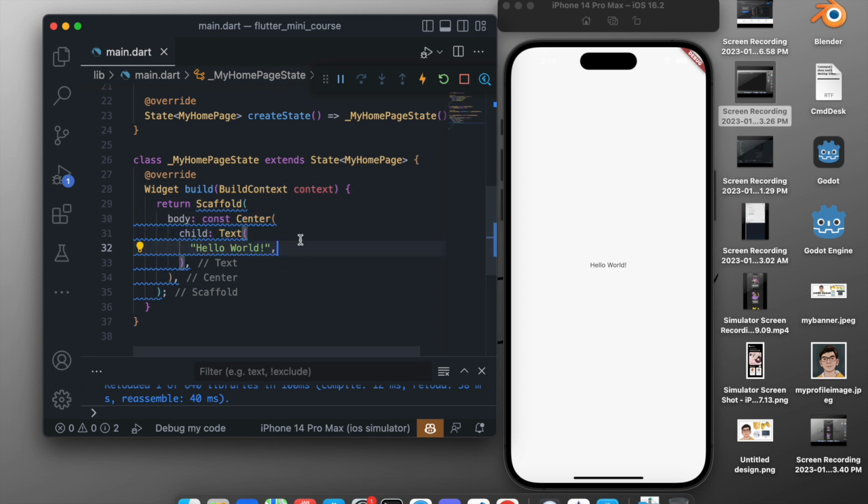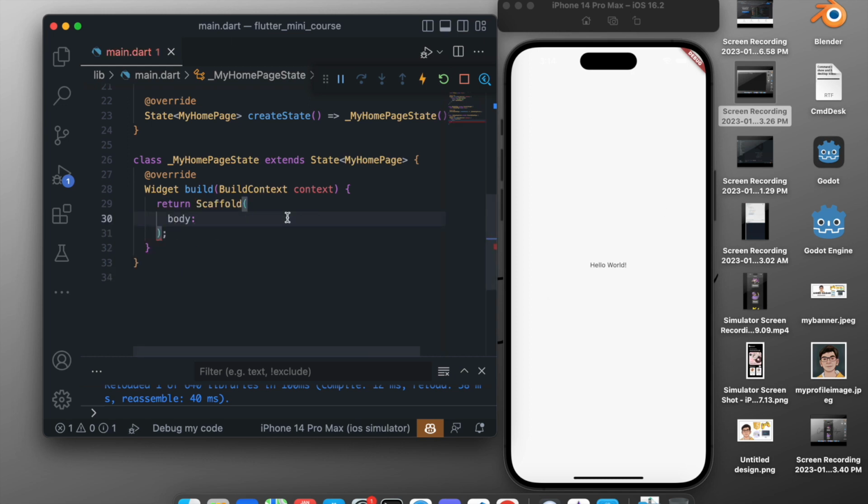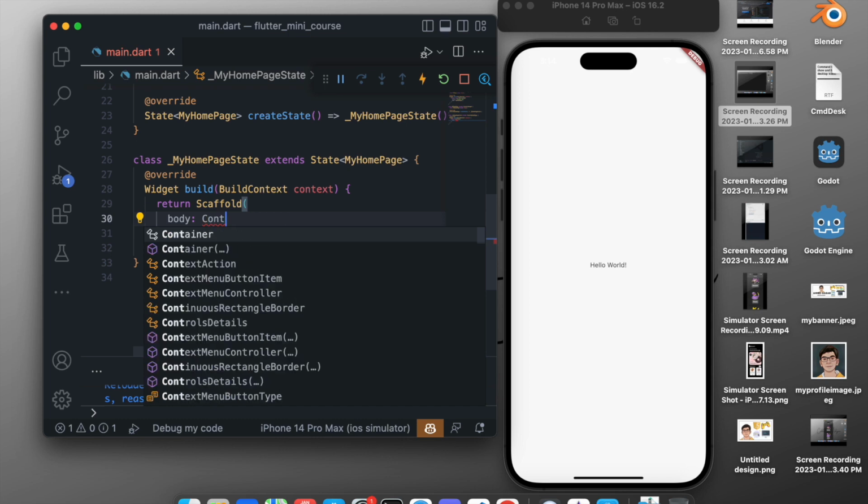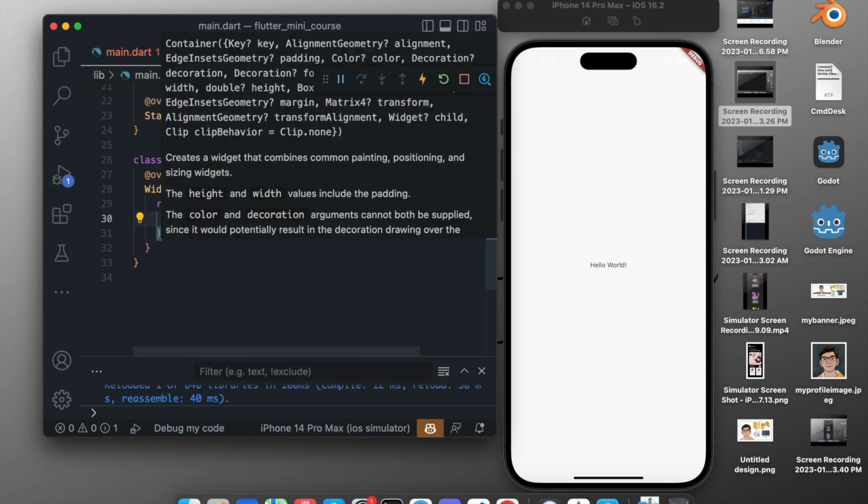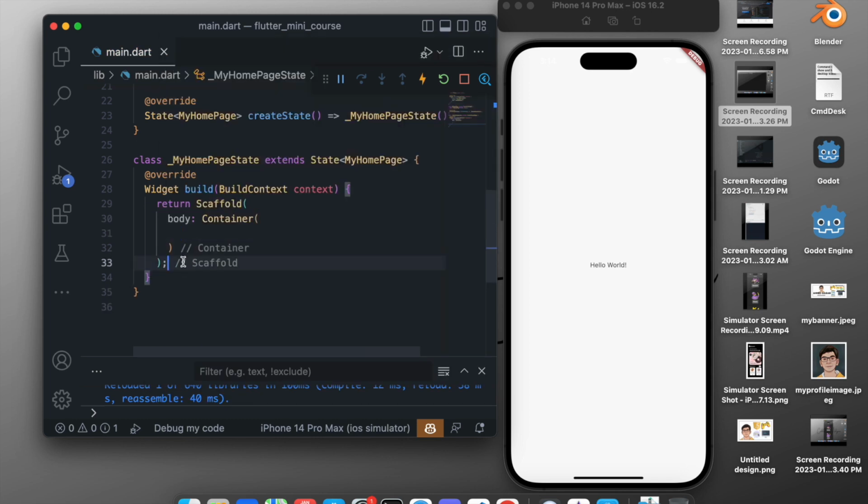So now let's just go through some important widgets that we need to create an app. So first, let's remove everything. So first and very important widget is a Container. So a Container basically contains a widget. So if we add a Container, we can give a width and height to the Container. So if we give it a width of 200 and height of 200.